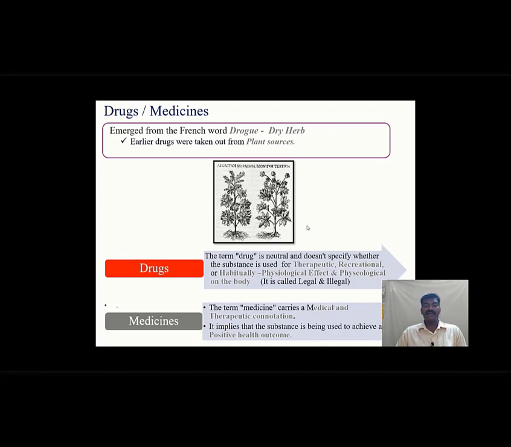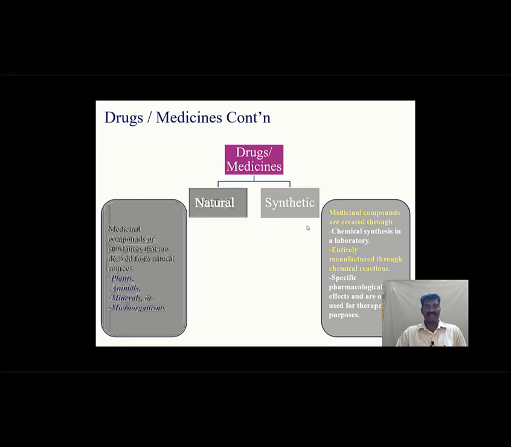Medical, as everyone is aware, and therapeutic is for treatment or which alleviates symptoms, which is used to treat diseases, and which also helps to achieve a positive health outcome. Drugs can be derived from two sources: either natural or synthetic. Natural, as everyone is aware, drugs derived from natural sources are nothing but plants, animals, minerals and microorganisms.